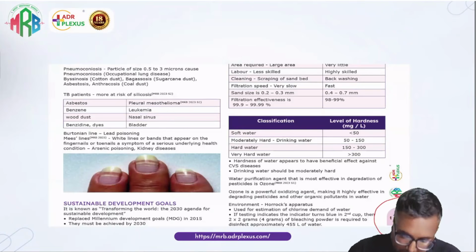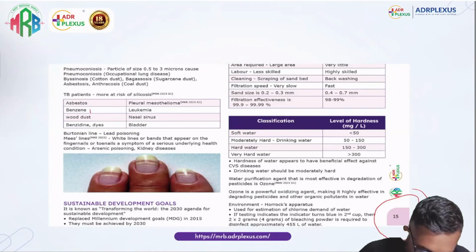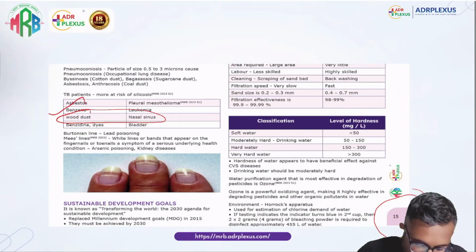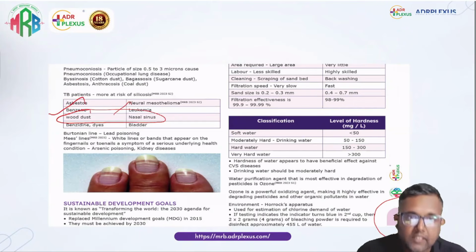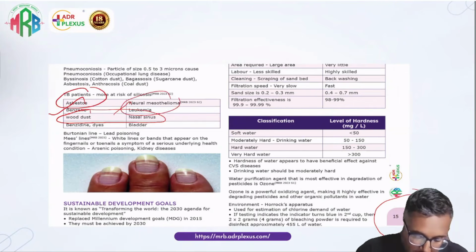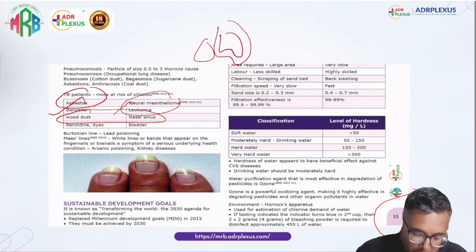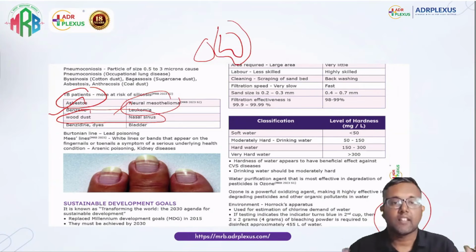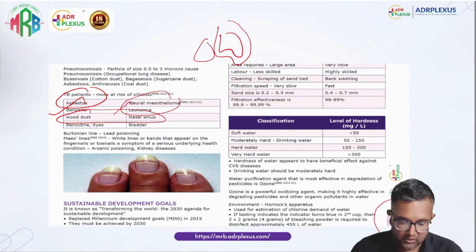We have seen page number 15: wood dust, nasal cavity cancer, nasal sinus; benzene, leukemia; asbestos, pleural mesothelioma of the pleural layer. This we had seen so many times. So it is directly nasal cavity cancer.